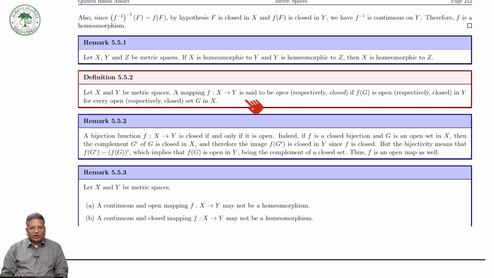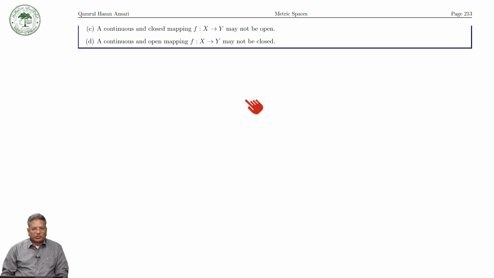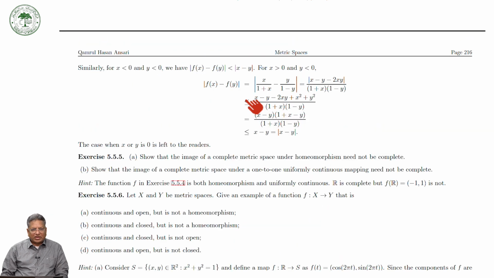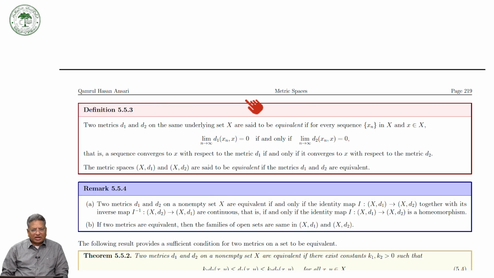Then we have the definition of the open mapping. A function f from a metric space x to a metric space y is said to be open if and only if the image of an open set is open, and it is called closed if the image of a closed set is closed. And then we have several examples.